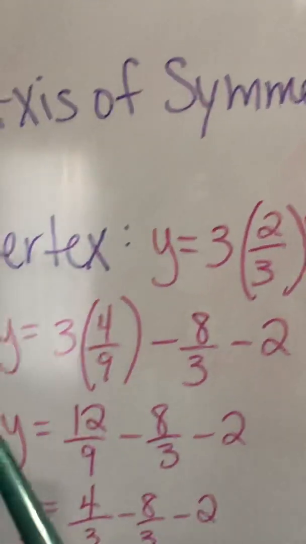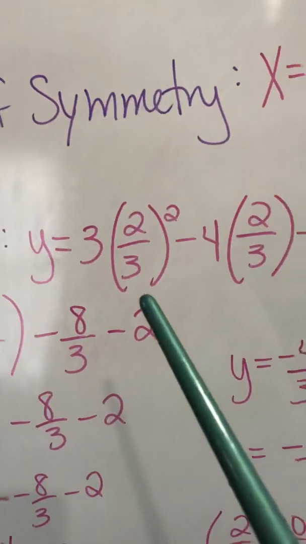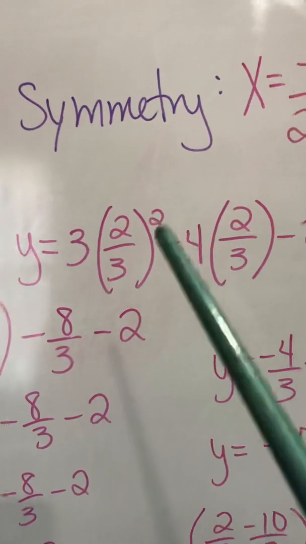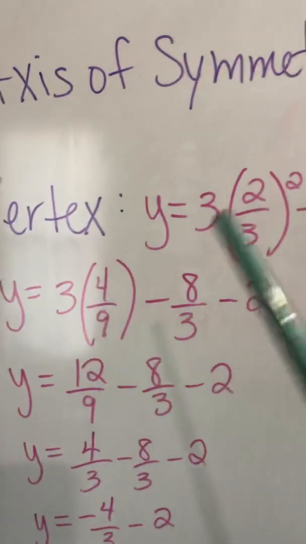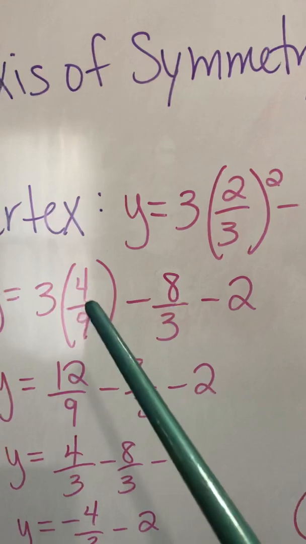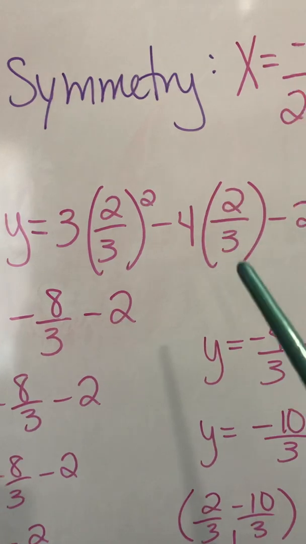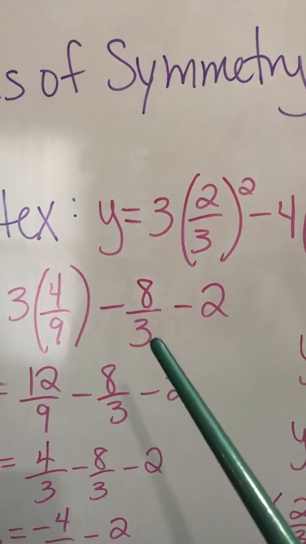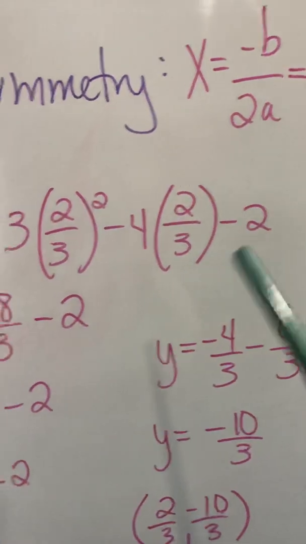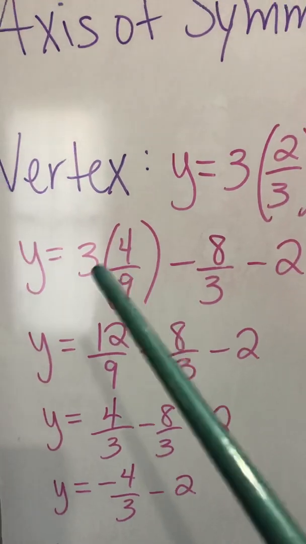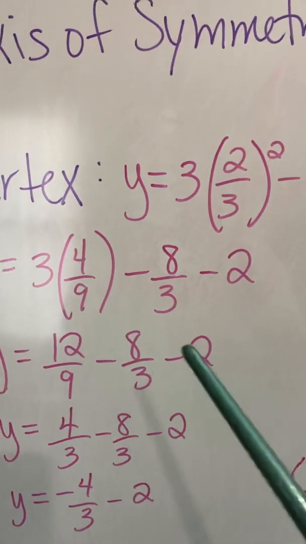So now to find the vertex, you need the y value that goes with that. So you're going to plug in 2/3 for all the x's. So you have 3 times 2/3 squared minus 4 times 2/3 minus 2. So then when you do 2/3 squared, 2 times 2 is 4, 3 times 3 is 9. Over here, when you do negative 4 times 2/3, you get negative 8/3. You can change this to decimals if you want to, by the way, if you'd rather do decimals than fractions. Then bring down the minus 2. So now you're going to do 3 times 4 over 9, which would give you 12 over 9. And then you have minus 8/3 minus 2.